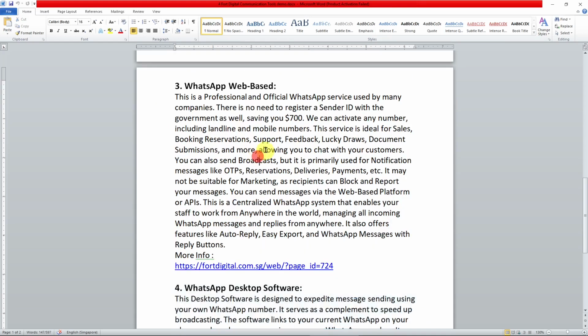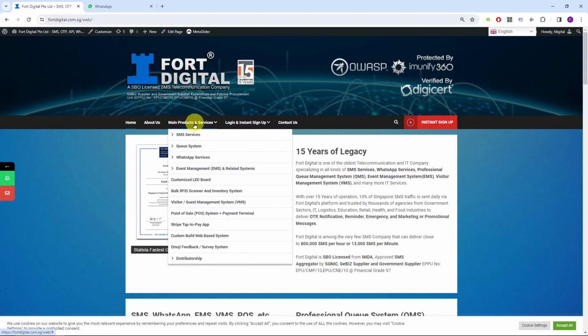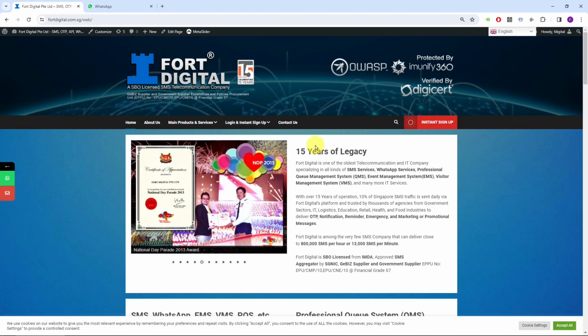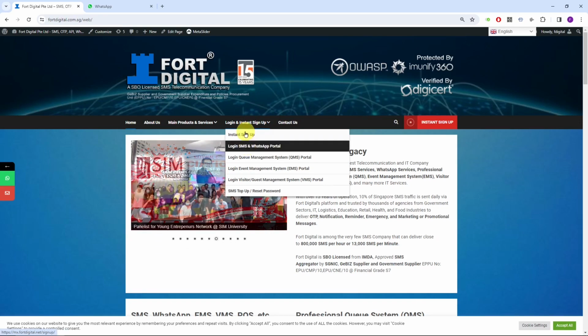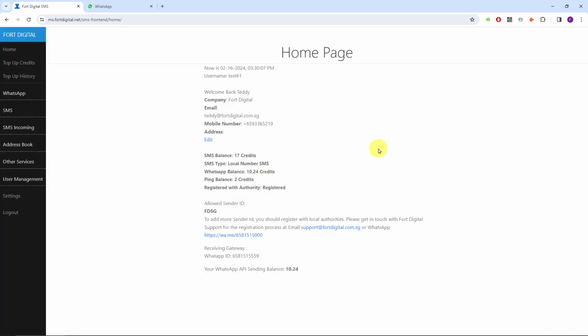So, not to waste time, I'm going to share with you the professional WhatsApp web-based system. To log into our WhatsApp and SMS portal, you just go to our main website and then click login. I'm going to log in now using the test account. Please contact Fort Digitals to set up your account. Once you log in, on the left menu you can see there's a WhatsApp and an SMS portion. So you can have both worlds within one single portal.